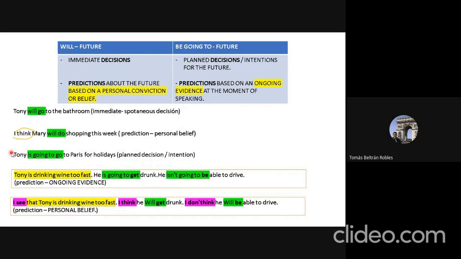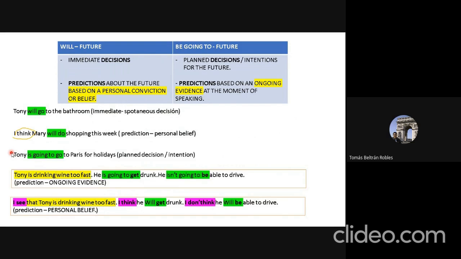Observe the two sentences that we have here beneath. In both sentences there is a yellow highlighted phrase that reads, Tony is drinking wine too fast. But what is the difference? Well, first of all, the similarity between these two sentences. Tony is drinking wine too fast.